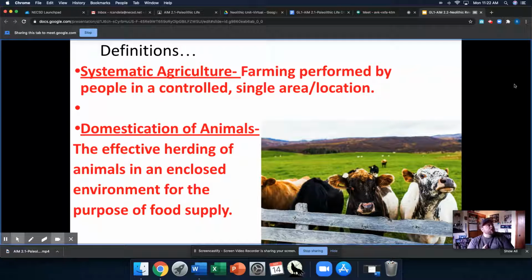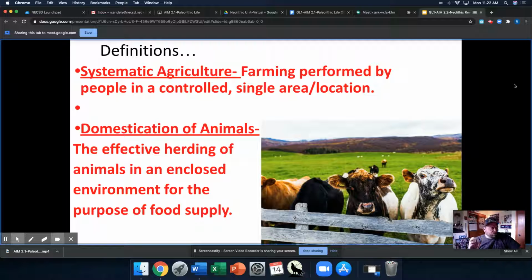Well, what if we can build some kind of wall that would prevent them from escaping? That's a fence, okay? So the domestication of animals is really just the invention of the fence, which doesn't seem like a very profound technological advancement. But when you think about the impact of this development on human society and human lifestyle, this is everything.